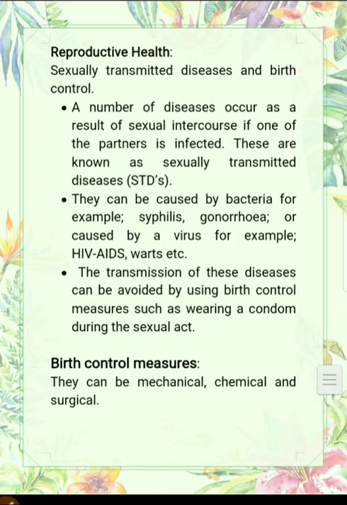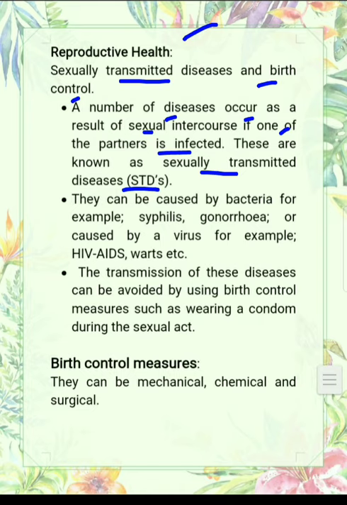So today we will continue our chapter How Do Organisms Reproduce, and today's topic is reproductive health. In this topic we have to learn about sexually transmitted diseases and birth control methods. Actually, a number of diseases occur as a result of sexual intercourse if one of the partners is affected, and the diseases which are transmitted through sexual intercourse are called sexually transmitted diseases.